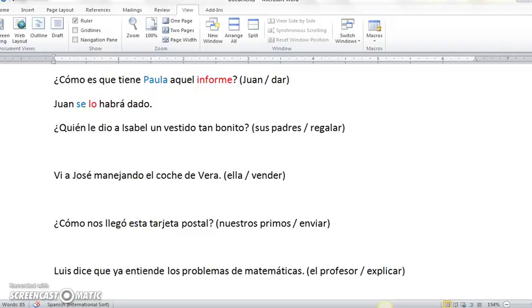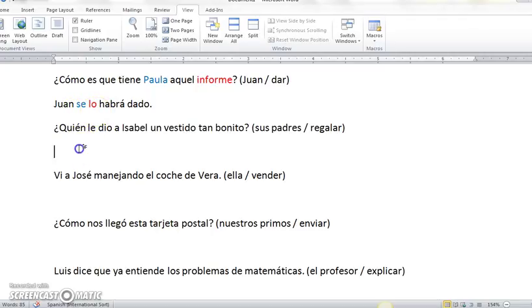Let's do some examples. ¿Cómo es que tiene Paula aquel informe? How is it that Paula has that report? Juan se lo habrá dado. Juan must have given it to her. A couple things going on. Informe is the direct object noun. It was replaced with lo, the direct object pronoun. Paula is the indirect object noun, and we replaced her name with se. Originally it would have been le. We're not allowed to have le lo, so it becomes se lo.